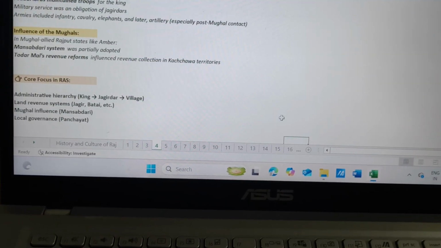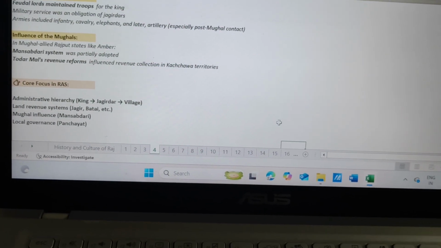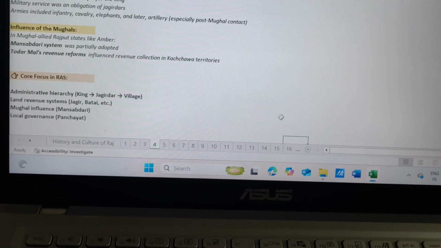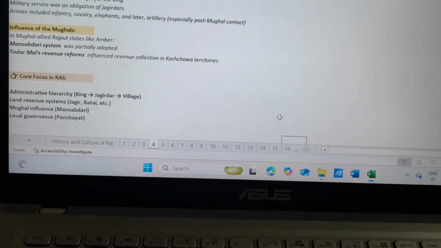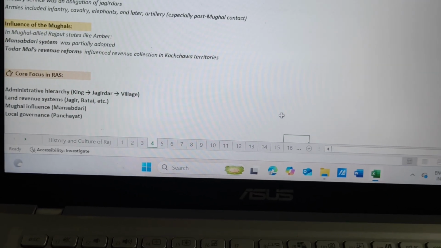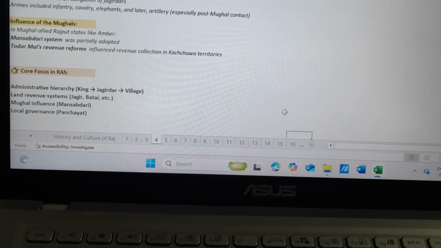Now core focus in RAS. Administrative hierarchy, king, Jagirdar, village, land revenue systems, Jagir, Batai, etc. Mughal influence, Mansabdari, local governance, Panchayat.